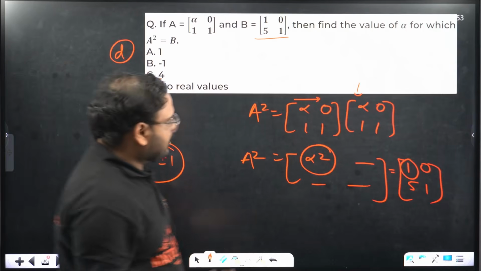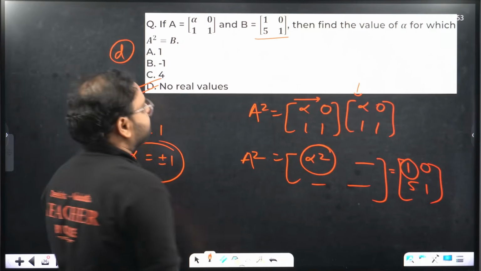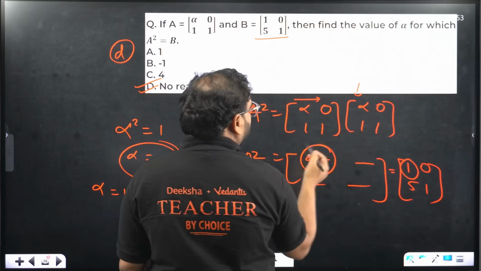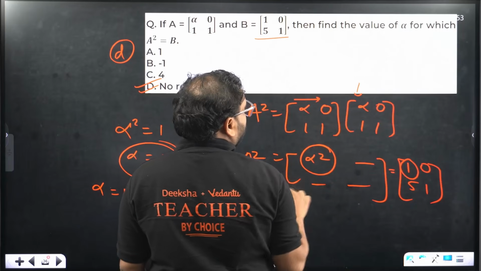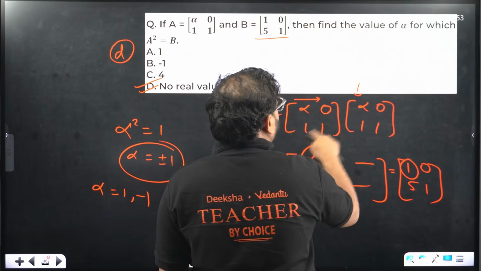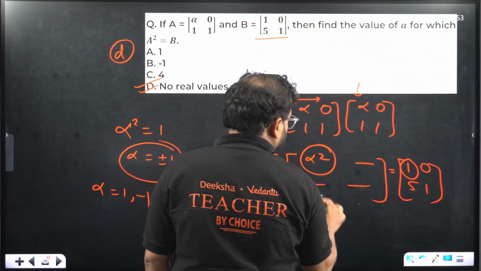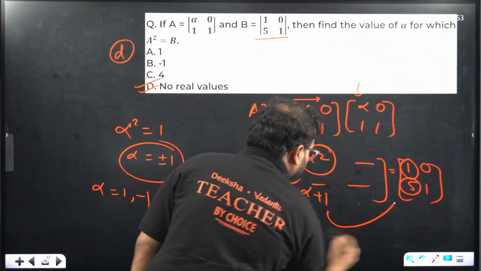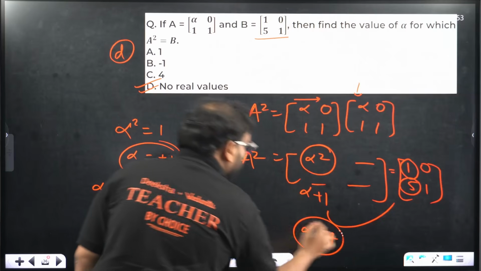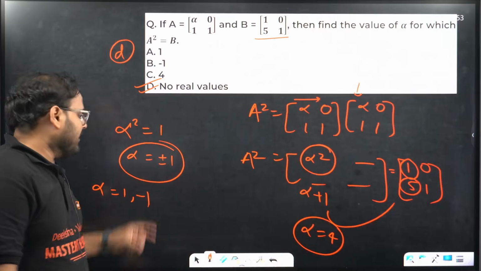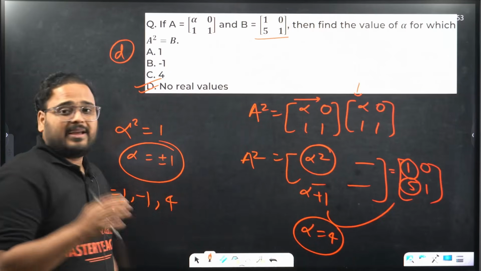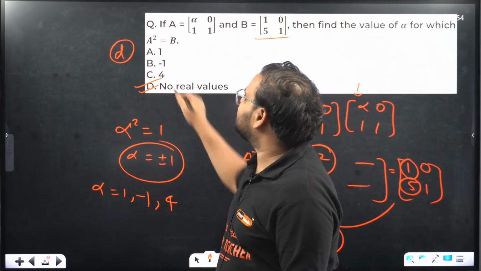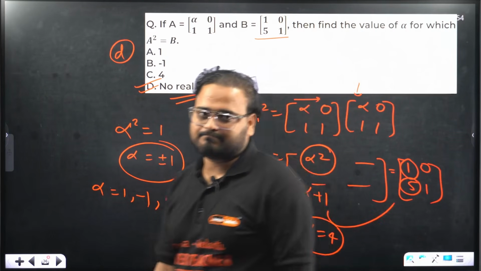But since we have to be sure, let's multiply. This is 0. Let's multiply this with 0 and 0. That is gone. And then we multiply this with the other column, and we get alpha plus 1. From here I'm getting the term alpha plus 1, and that equals 5. So comparing again, alpha is equal to 4. So I'm getting 3 values actually, 1, minus 1 and 4 also. Now, in this particular matrix, I cannot have a contradiction. It means the answer is: no real value. Good question.